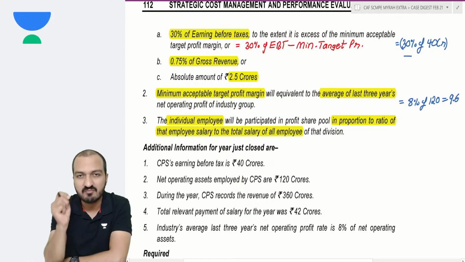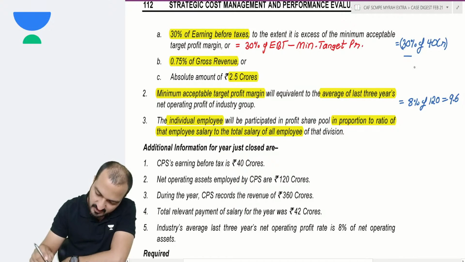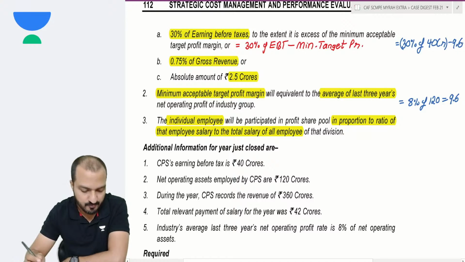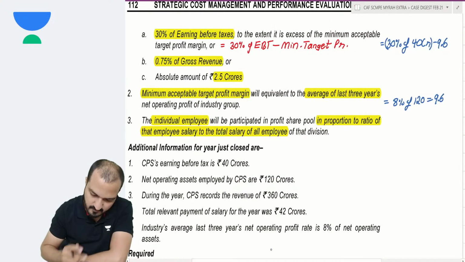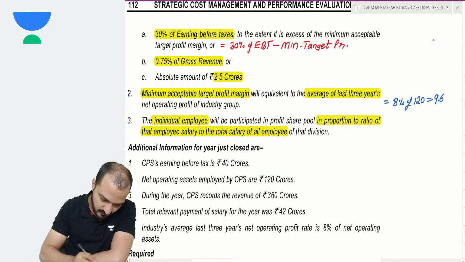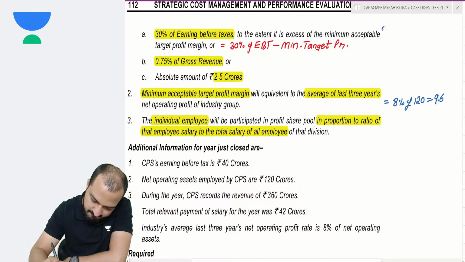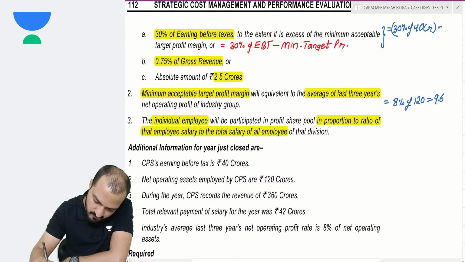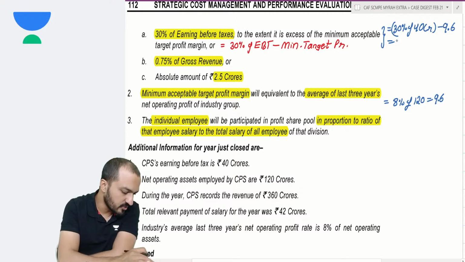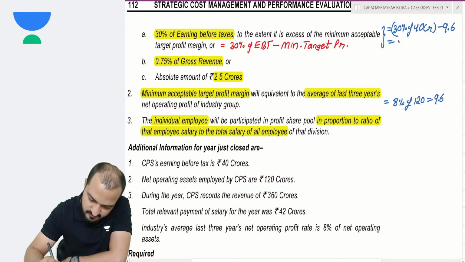This 9.6 is the minimum acceptable target profit, and that 9.6 should therefore be subtracted from here. So how much does this give? 40 into 30% is 12, minus 9.6 is 2.4 crores.